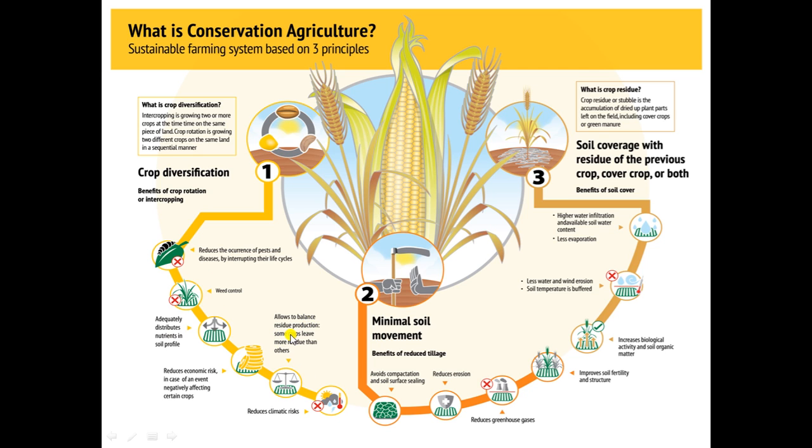It allows us to balance residue production, as some crop leaves produce more residue than others. So what is happening here is that because we have 2-3 crops and we are following crop rotation, the time of the next crop for each field will be different.